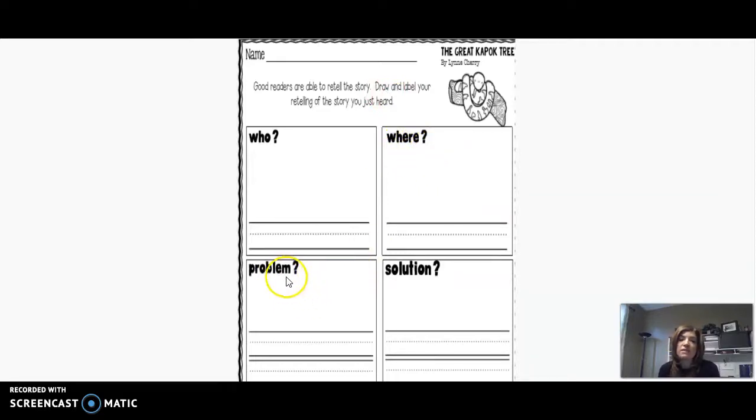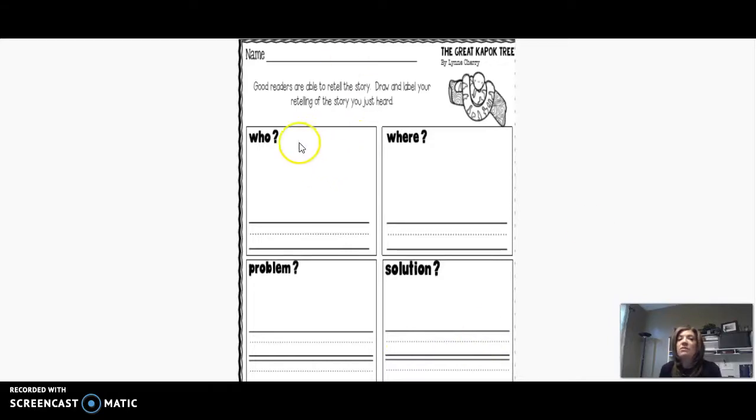Down below, we're going to draw the problem. So what happened in the story that the characters were working to solve? What was the problem? You're going to draw a picture of that here in this white space, and then on the lines, in your very neat handwriting, you are going to write words that tell me about that problem that the characters were working to solve. For here, the solution, draw a picture. How was the problem solved? And then on the lines, you're going to write words to tell me how the problem was solved.